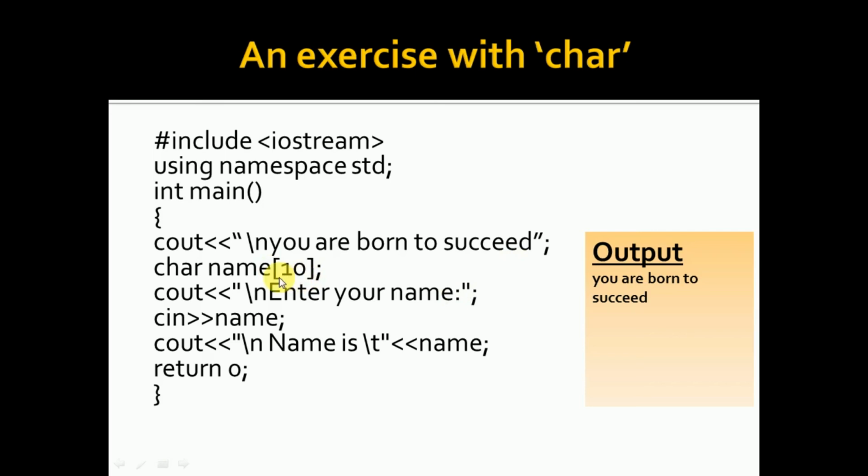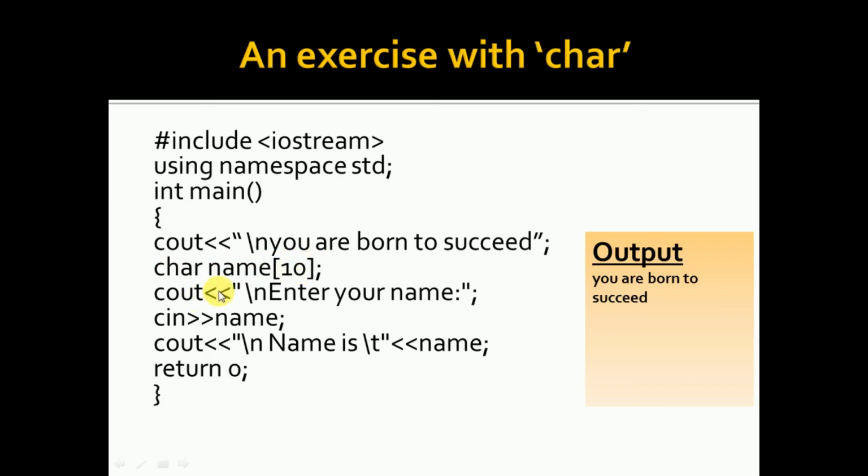That is why we are using a number inside this bracket. Which means it will have I in name of 0, N in name of 1, D in name of 2, I in name of 3 and A in name of 4, India. Hope you would have understood. That is why we normally use char name. Don't forget to use this array.